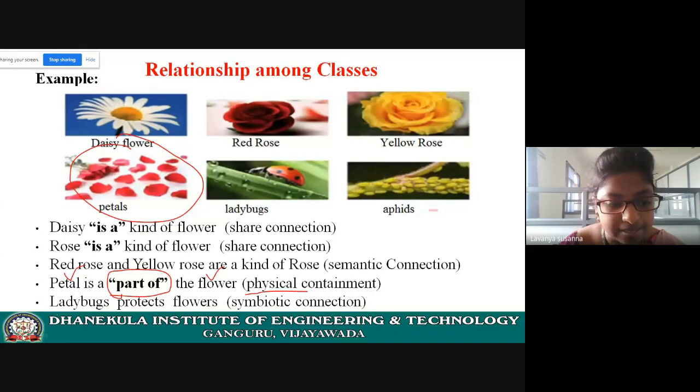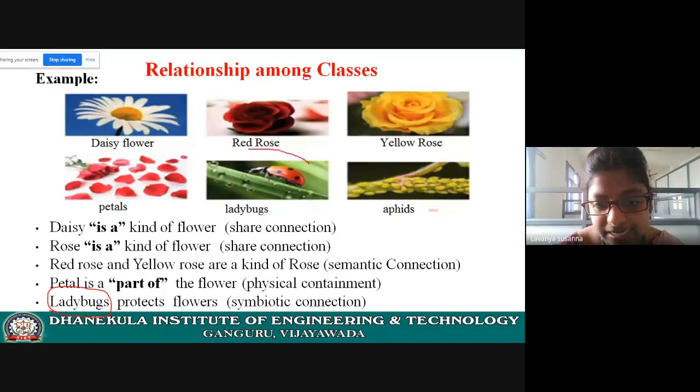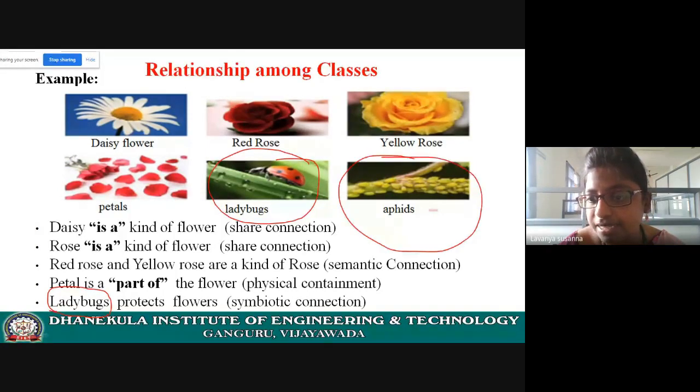Now ladybugs. See here, just an example. In the examination also you need to explain with an example. Simple examples, and you need to draw the diagrams also. Here, this is a ladybug insect. What does this ladybug insect do? It will eat aphids. These are again insects. Ladybug is an insect which eats aphids. Aphids are some other insects. This insect will eat this insect. That means the ladybug insect is protecting the plant from aphids.